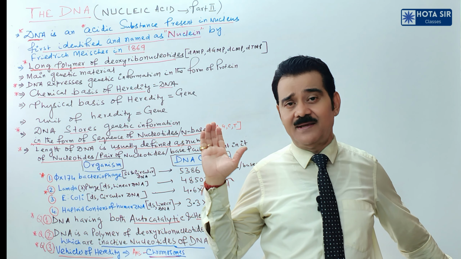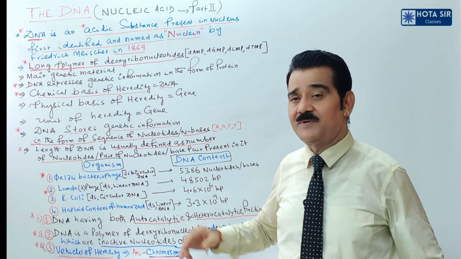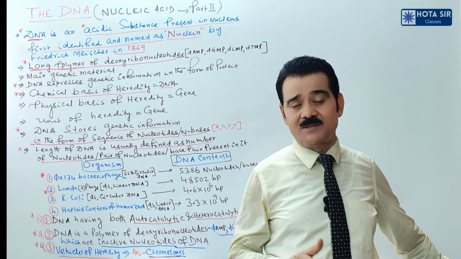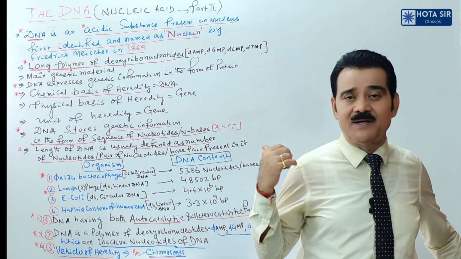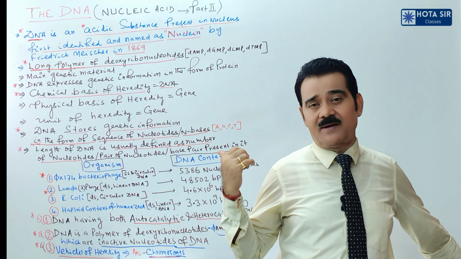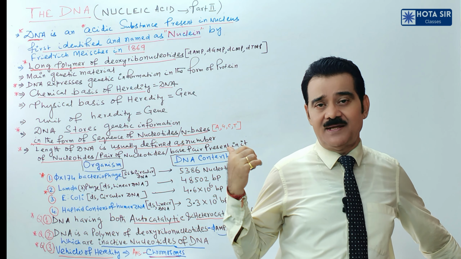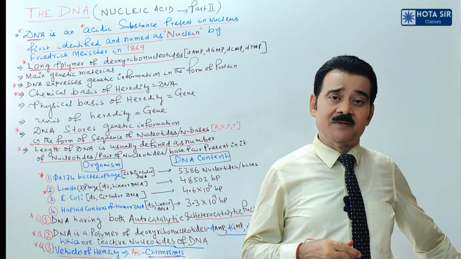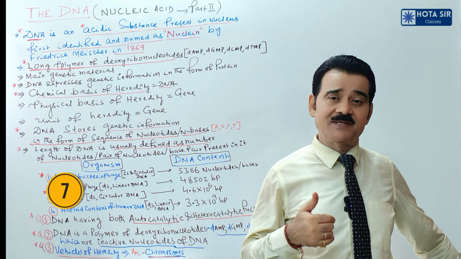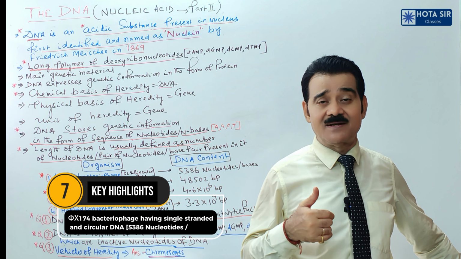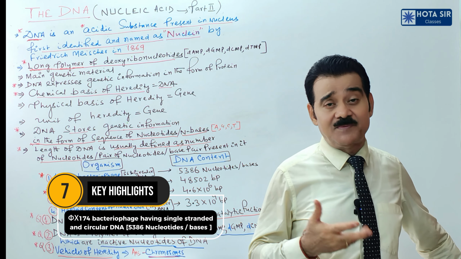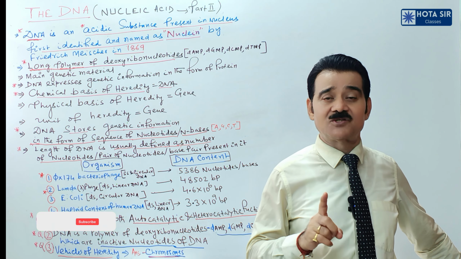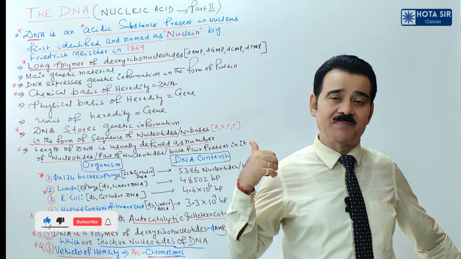The length of the DNA is usually defined as the number of nucleotides or nucleotide pair or base pair. Have a look towards the board, my dear children. A table is given, left hand side the name of the organism and right hand side the length of the DNA or the DNA content is given. Very important table is here. Now Φx174 bacteriophage having SS DNA, means single stranded DNA and circular DNA. As because it is single stranded, so the number of nucleotides will be there or bases will be there, not base pair.